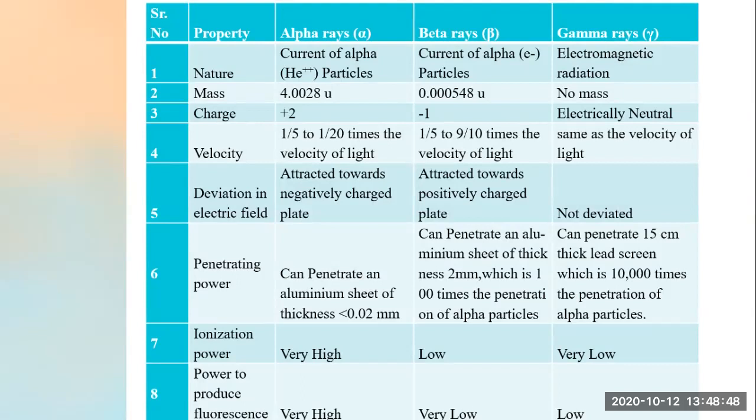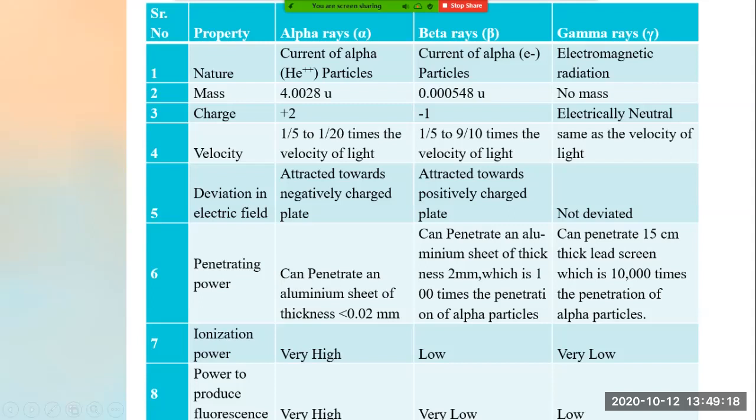Now see, alpha rays have +2 charge, beta rays have -1 charge, while gamma rays are electrically neutral. They are electrically neutral in nature. If they are neutral in nature, then only they are not getting deviated in an electric field. They were not getting deviated like alpha rays and beta rays, because their charges are neutral.